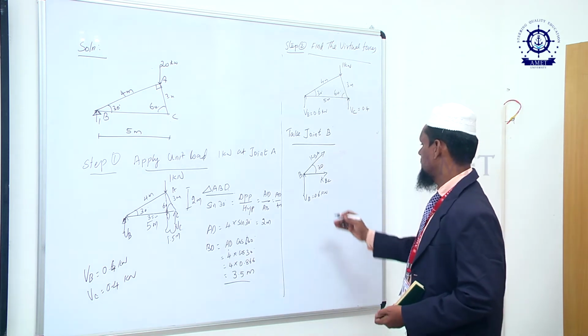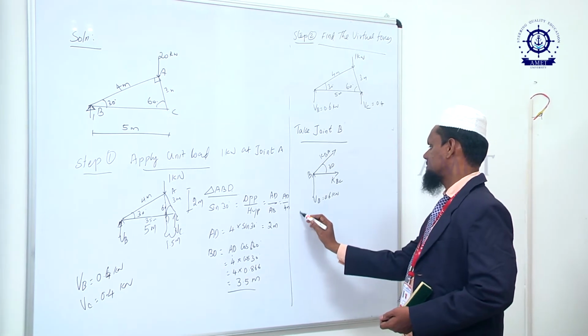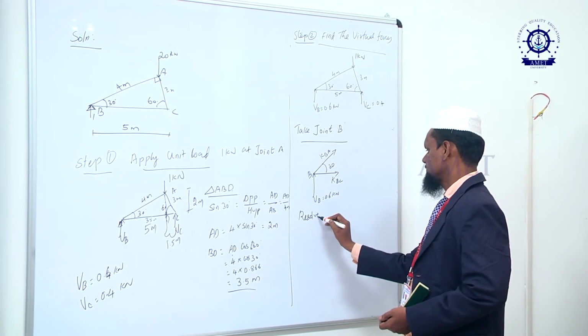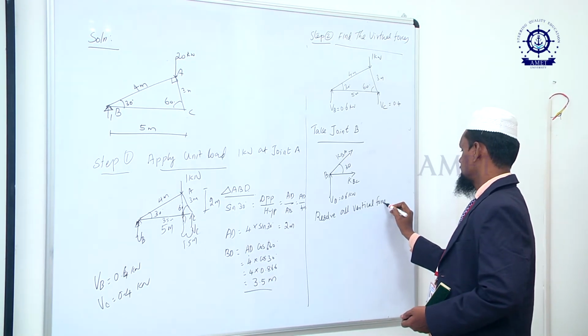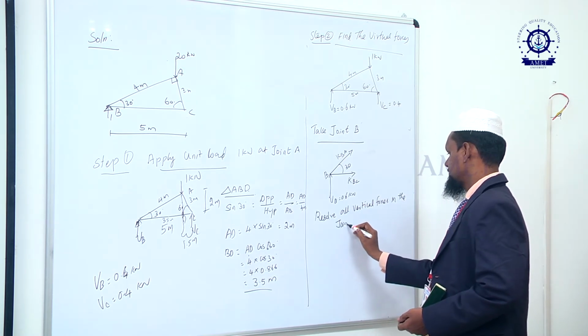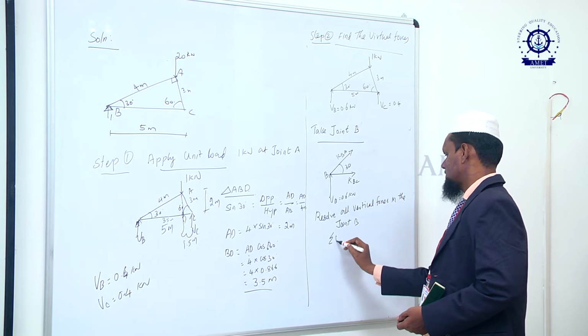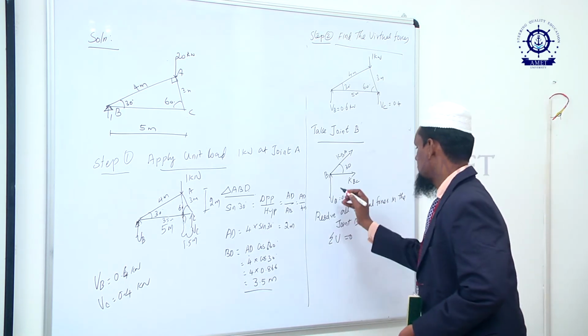So now we have to resolve the components. Resolve all vertical forces in joint B. So sigma Fy at B is equal to 0, vertical forces. So what are the vertical forces acting?